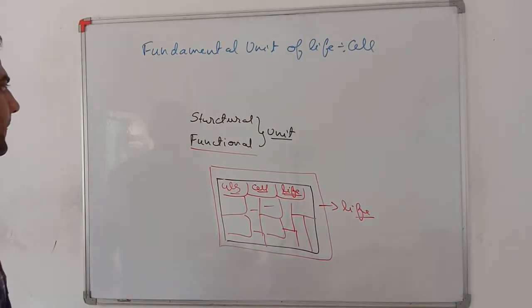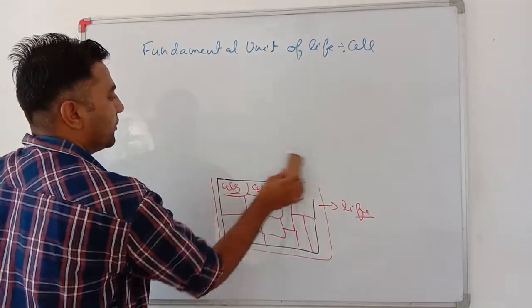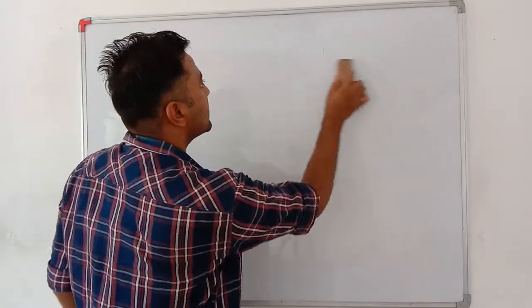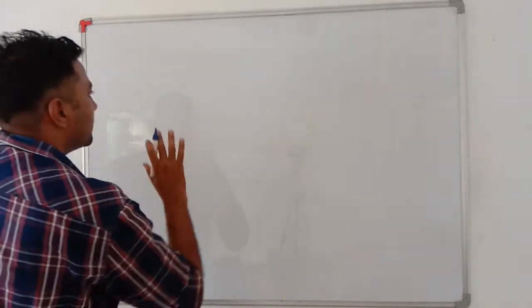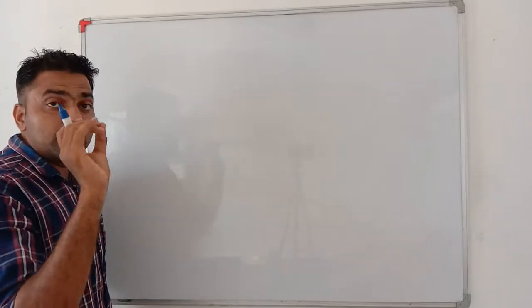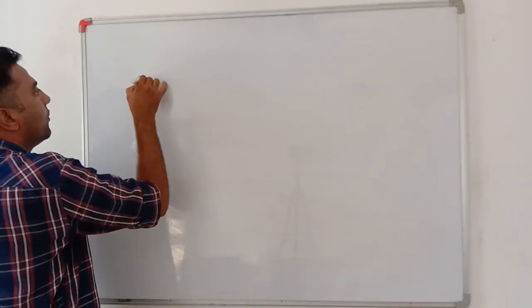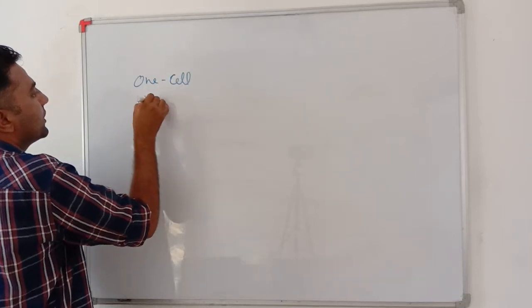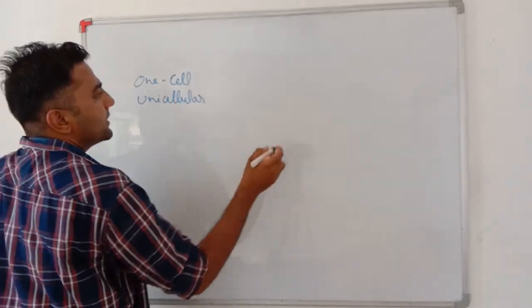See, dear students, as we know, the cell is the structural unit of any body, very important. A few organisms are such that their complete structure is only a single cell. There are two types of organism based on the number of cells. Any organism made up of only one cell is known as a unicellular organism.